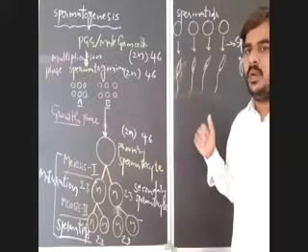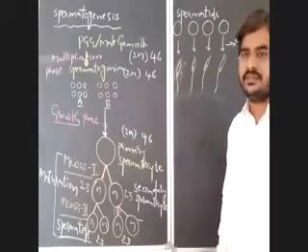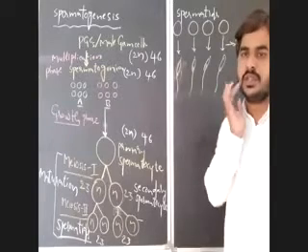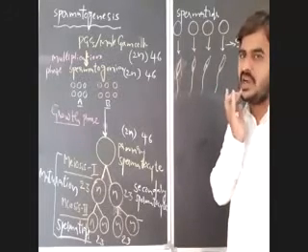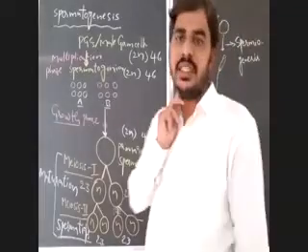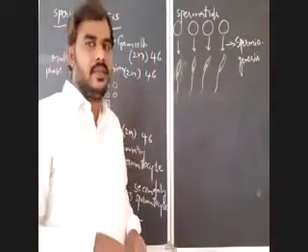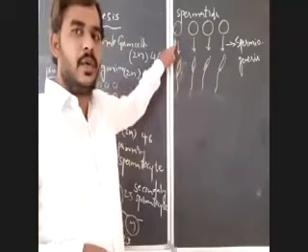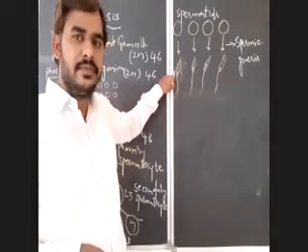Then what is the number of spermatids required to produce 1000 spermatozoa? One spermatid will undergo metamorphosis and produce only one sperm.